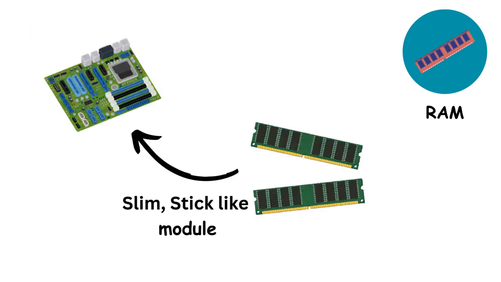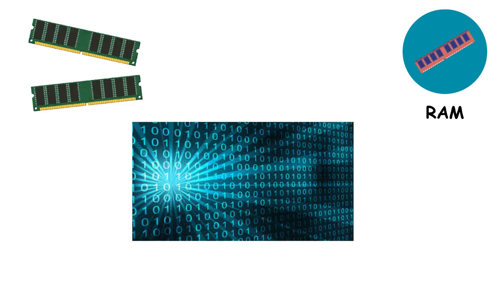RAM connects to the motherboard using a slim, stick-like module, unlike the hard drive, which uses cables. One key thing to remember is that RAM doesn't keep your data permanently. Everything in it is erased when the computer shuts down.